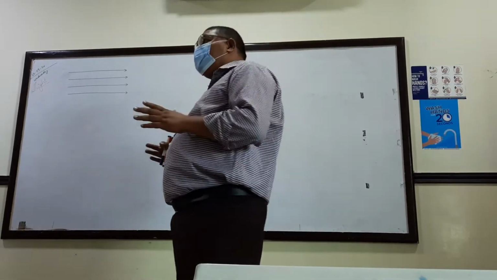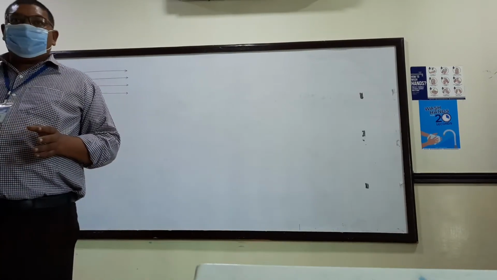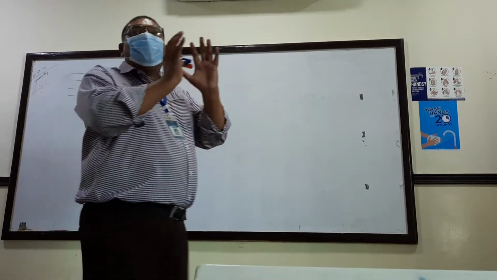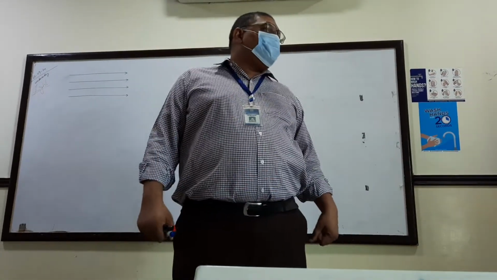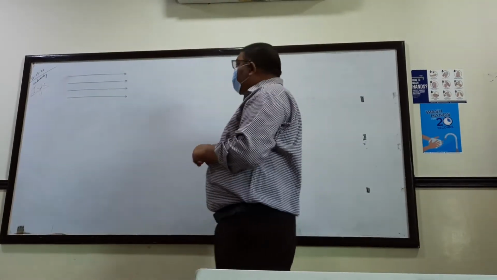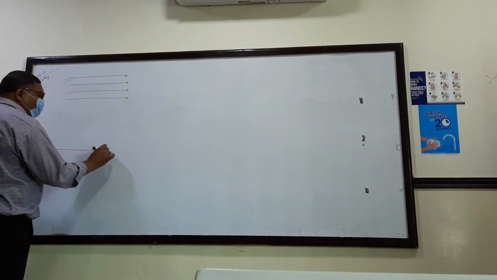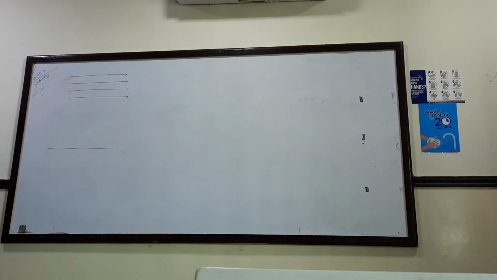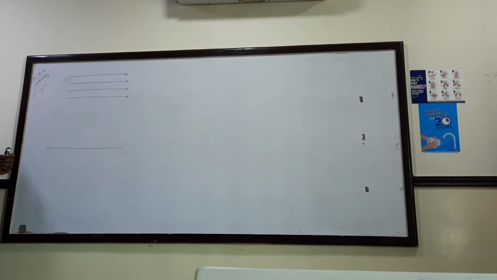So, reflection, first of all, what's reflection? If the light is traveling in one medium, and from the boundary of the other medium it bounces and comes back in the first medium, that is called reflection. For example, suppose you have a very smooth surface, and for our understanding, let me just take a single light ray.